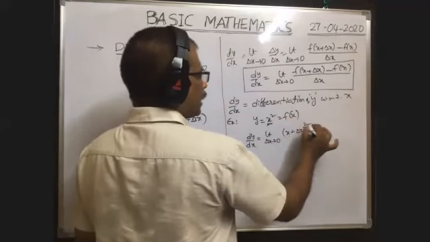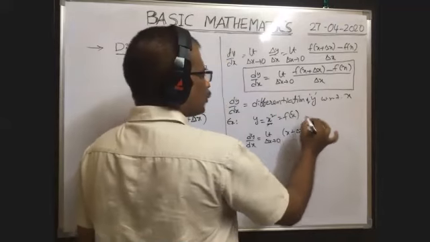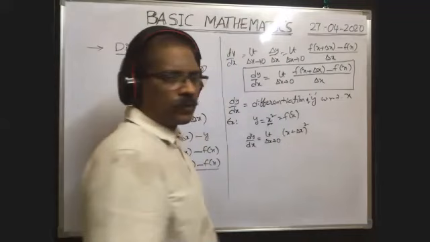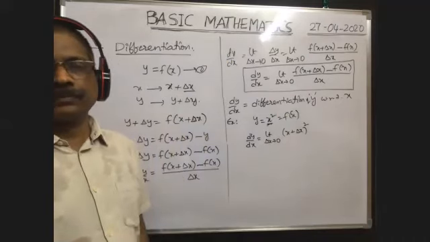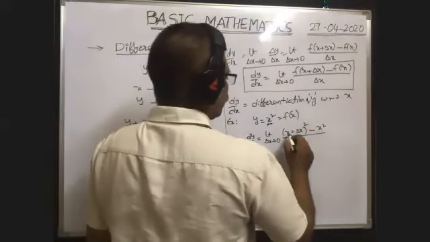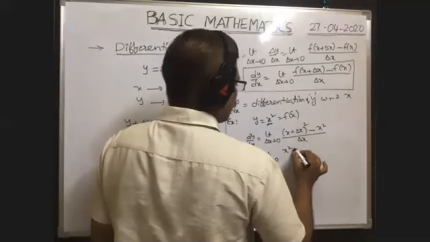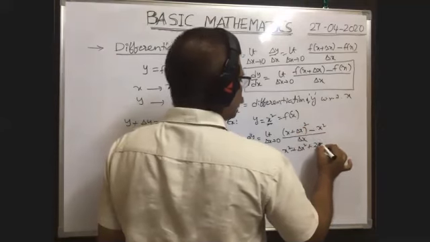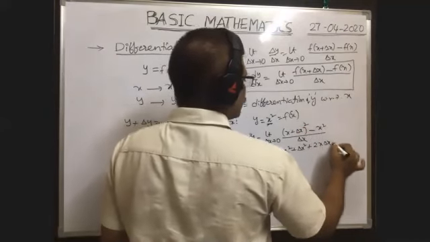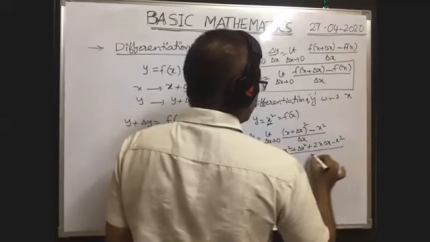Therefore, next minus f of x. f of x means simply x square, no? So you write x square whole by delta x. So this is equal to limit delta x tends to 0. You expand it just like a plus b whole square, which is a square plus b square plus 2ab, that is x square plus delta x square plus 2x into delta x, minus x square, whole by delta x.